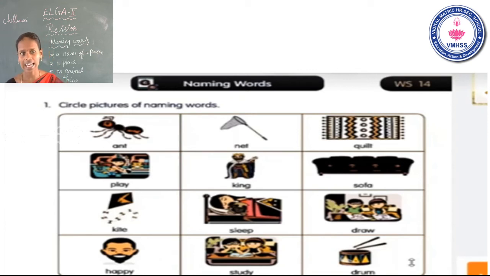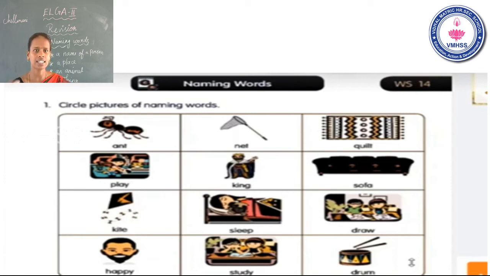First one is ant. Ant is an animal, yes or no? This is one kind of animal, like an insect. This is also a naming word. You can circle ant also. Okay. Next, net. This is a thing, yes or no? Yes. You can circle it. Okay. Next, quilt. This is also a thing.